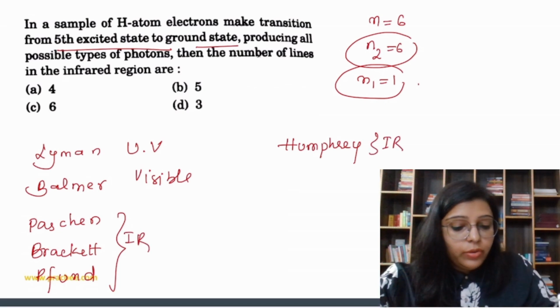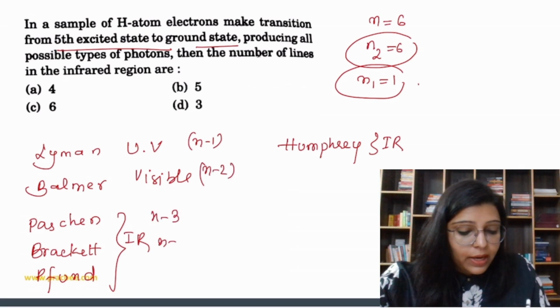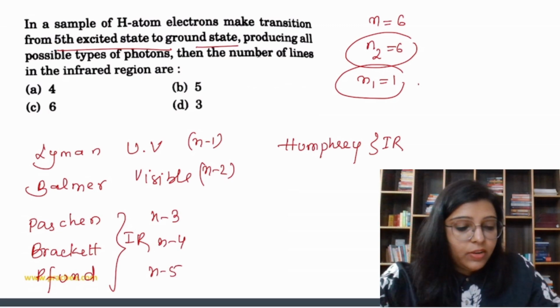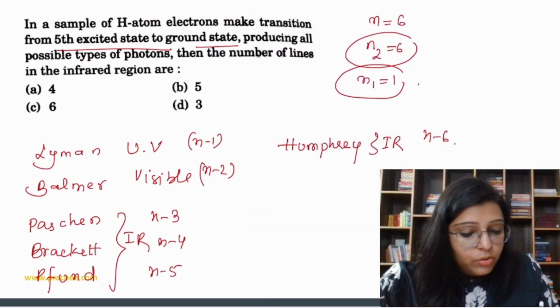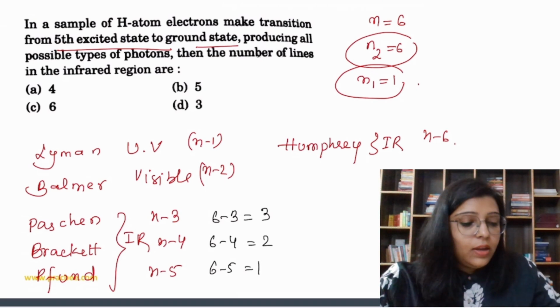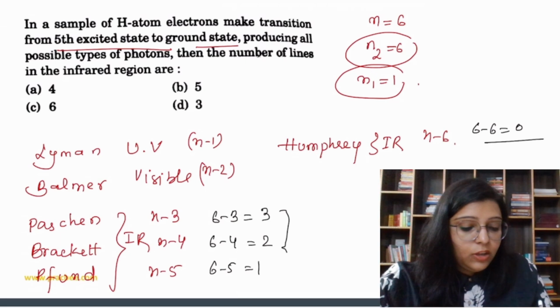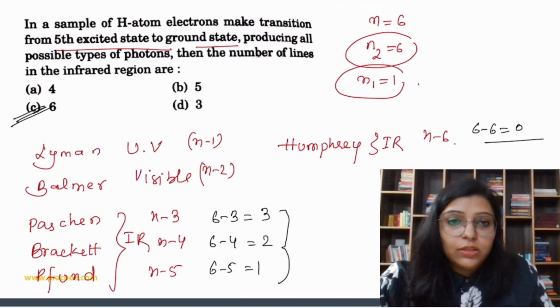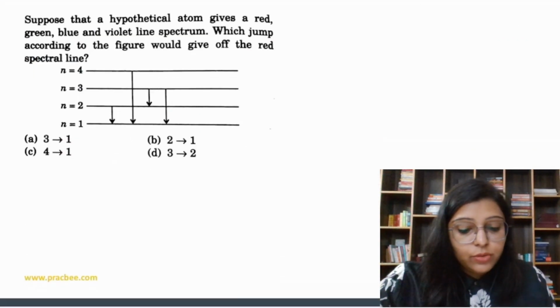So here how to calculate? See here n minus 1 total lines, here n minus 2, Paschen n minus 3, Brackett n minus 4, Pfund n minus 5, Humphrey n minus 6. It's just now we have to put the values. So here we get 6 minus 3, that is equal to 3, 6 minus 4, 2, 6 minus 5, 1, and here 6 minus 6, that is equal to 0. So if you count total, 3, 2, 1, that is 6. So answer is going to be 6. Clear? Easy question. Let's do next question.